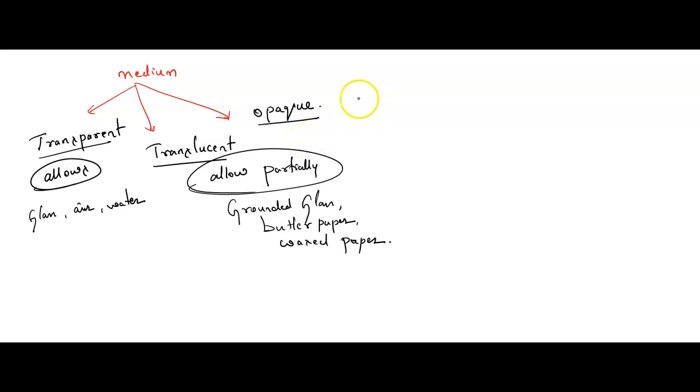Next is opaque. See children, what is opaque? Opaque medium is nothing but it doesn't allow the light to pass through it. Example, wood. In wood, can you pass the light from one side to another side? No. Wood will not allow the light to move.